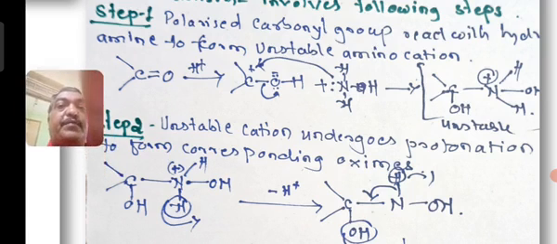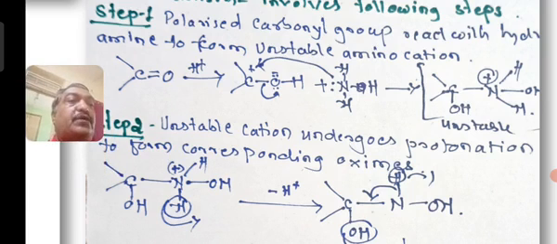So what happened here is the structure of the unstable molecule in the second step. It undergoes deprotonation, removal of the proton. Whereby in this product, the carbon with two valencies and the OH group as it is, H will be removed and you will get the NHOH group. So this is the second step.